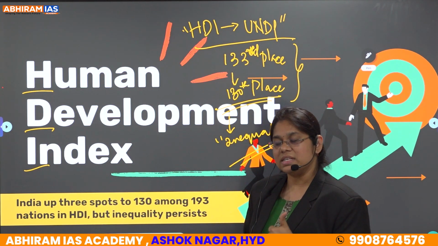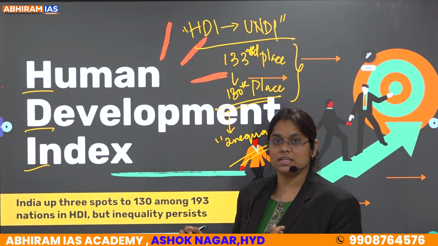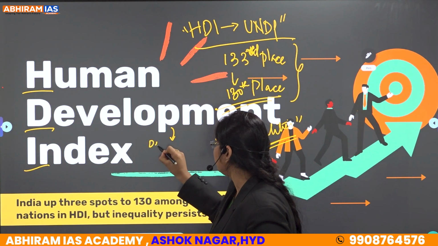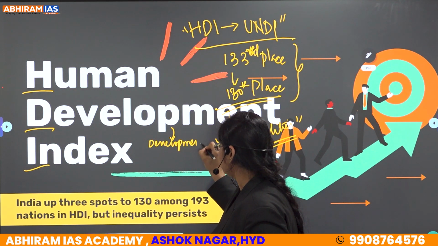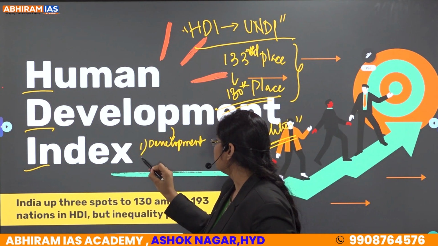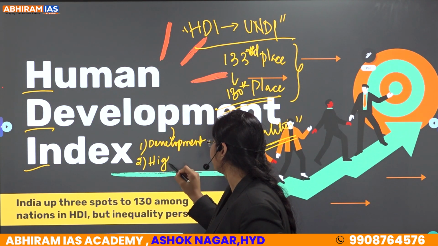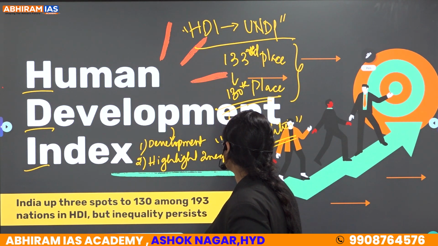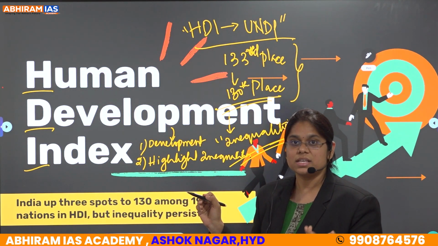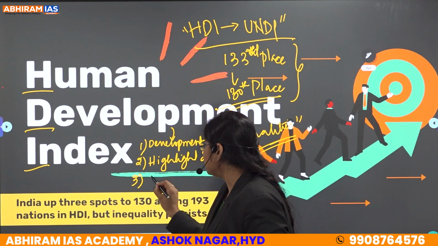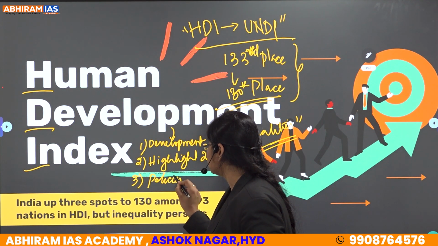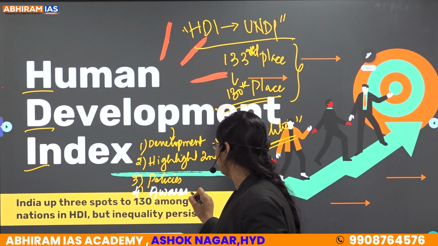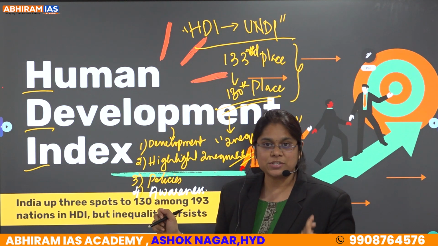Now, why is this report released basically? This Human Development Index report is released to see the development across the nations and to highlight the inequalities. When these inequalities are highlighted, what is the next possible step governments can do? Implement necessary policies and create the awareness. Clear? Why has this development report been given?